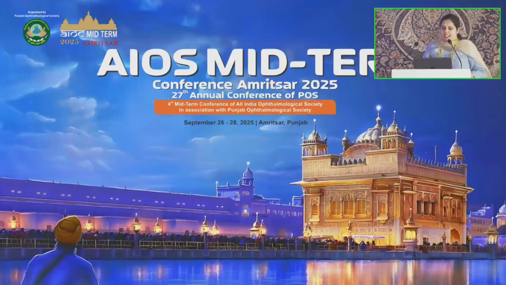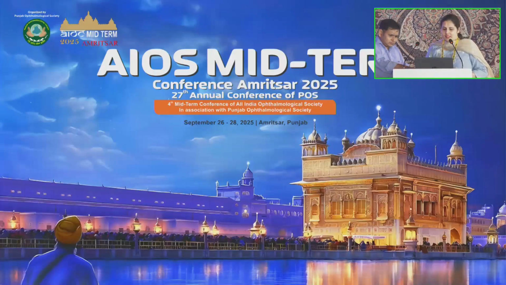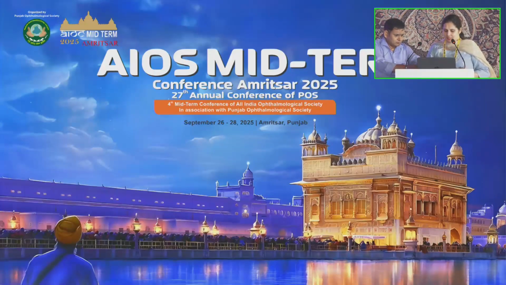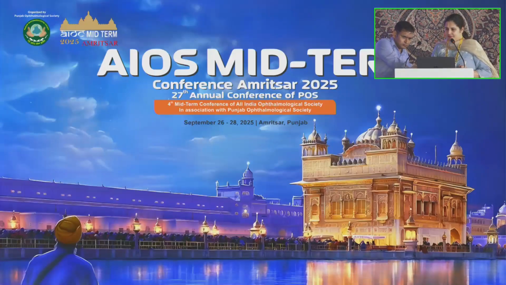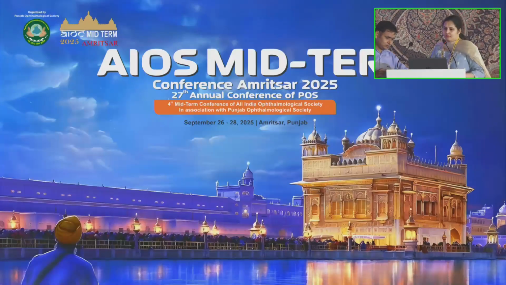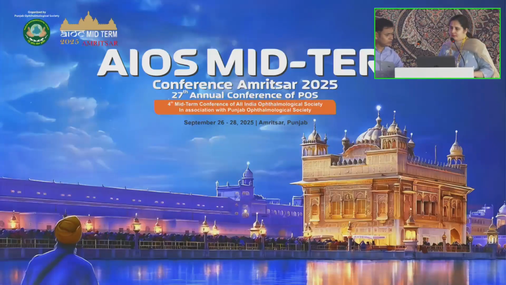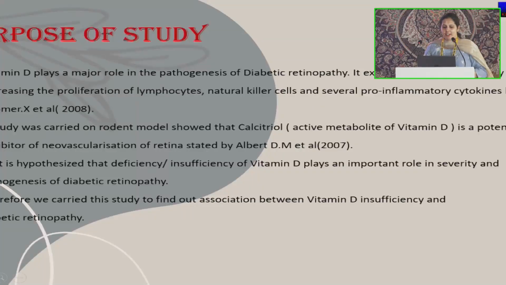The purpose of the study: vitamin D plays a major role in the pathogenesis of retinopathy. It exerts an anti-inflammatory effect by decreasing the proliferation of lymphocytes and natural killer cells. It is hypothesized that deficiency or insufficiency of vitamin D plays an important role in severity and pathogenesis. Therefore, we carried out this study to find out the association.